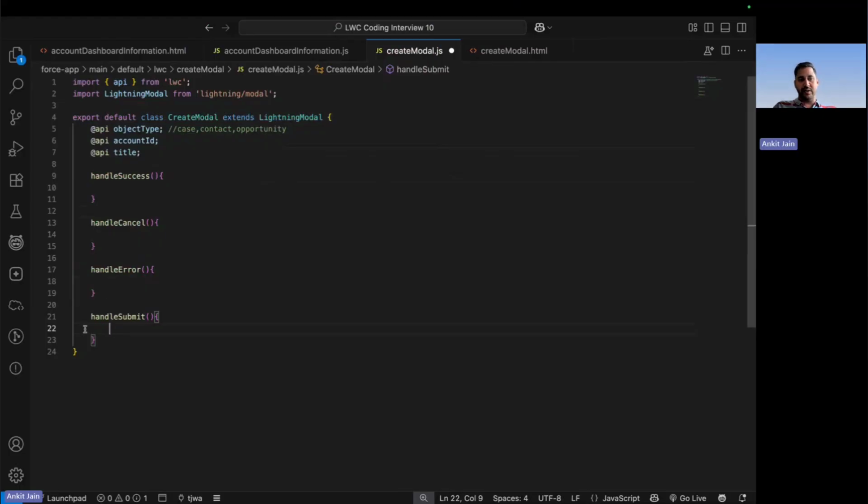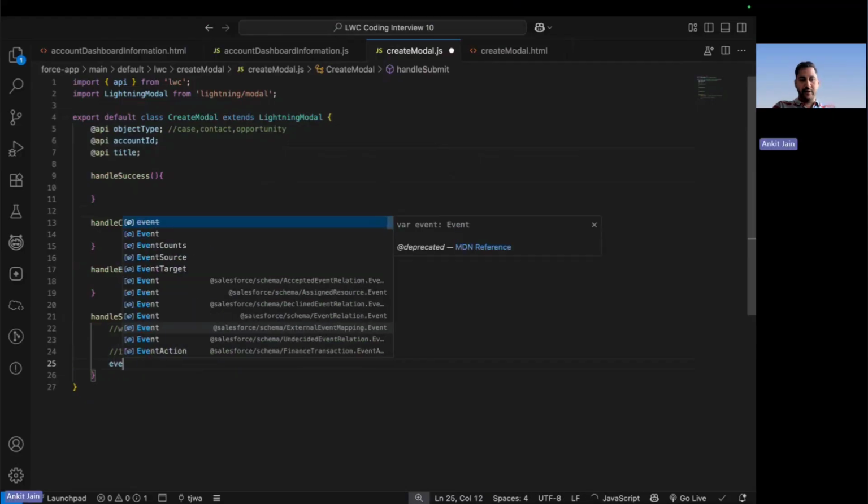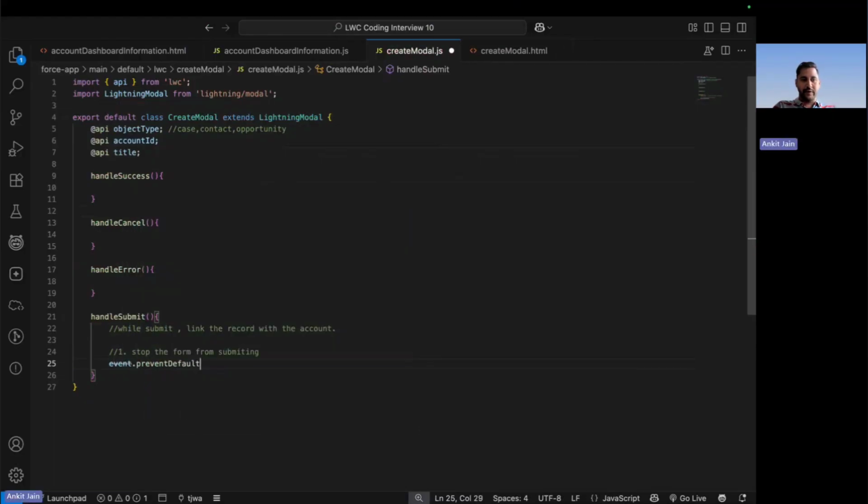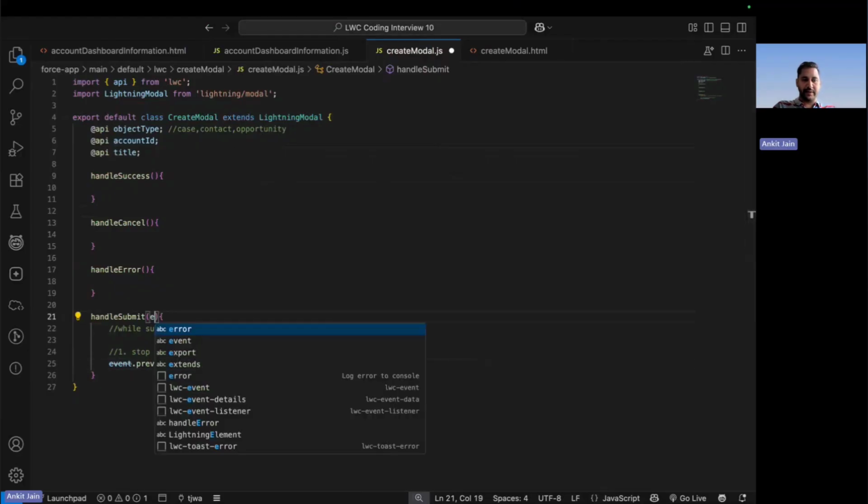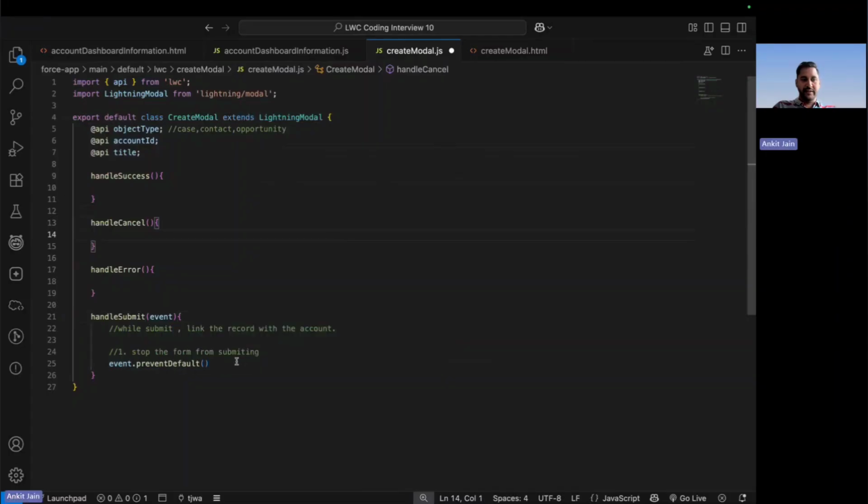Let's first do the submit. On submitting, I have to link the record with the account. I already have the account ID. With that account, I have to link the record. So how can you do that? It's kind of a repeated step that we have done many times in the bootcamp as well. Very first thing, stop the form from submitting. How can you do that? By using event dot prevent default. This method will stop the event from submitting. Here I am accepting the event. This is the very first step.